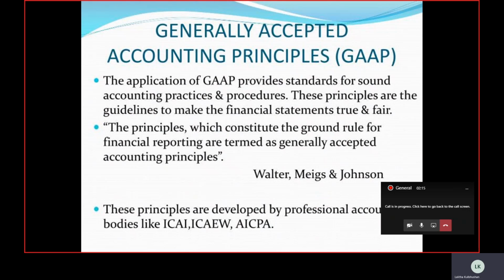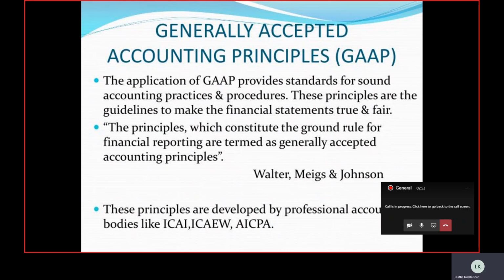The purpose of these principles is actually to establish sound accounting practices and procedures, which should be reliable and relevant from all perspectives. As you all know, what is the utility of financial statements in accounting? When we are making up financial statements, we need them to be justified and reliable, and moreover to give us a true and fair view. Hence it is needed that we follow certain principles and guidelines.